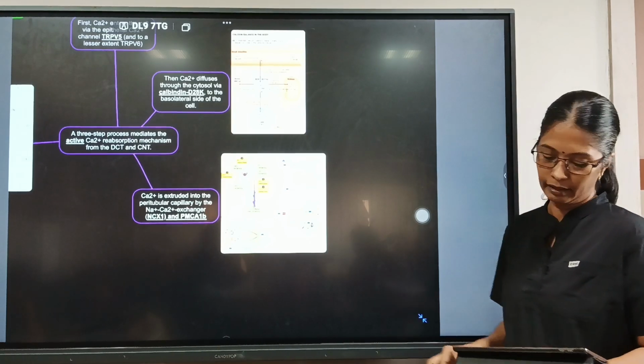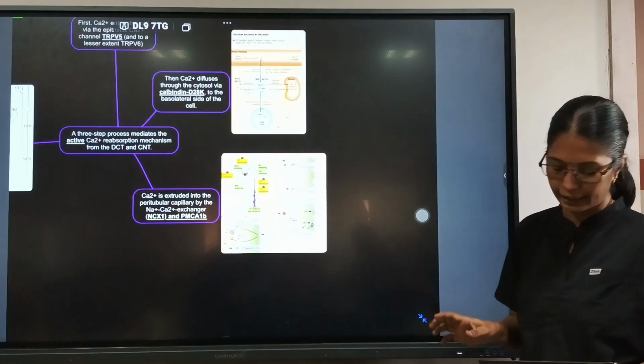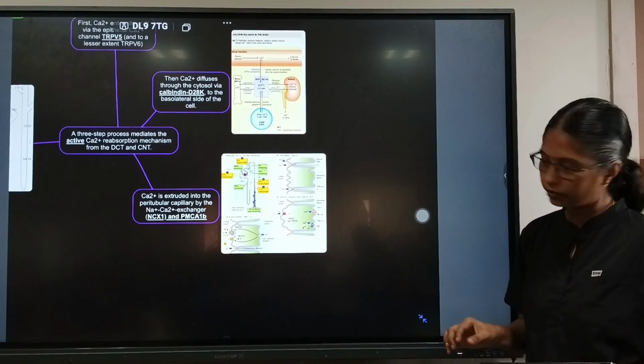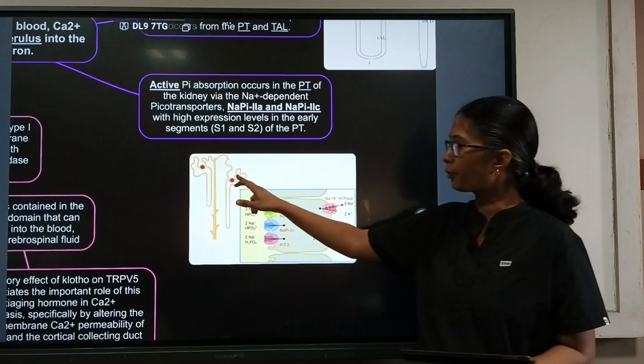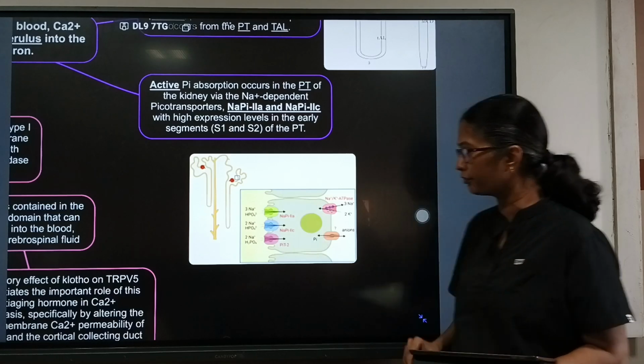And how does the inorganic phosphate get absorbed? It is by active absorption, which is also through the proximal convoluted tubule. So calcium absorption was in the distal convoluted tubule, and this is in the proximal convoluted tubule. This is the glomerulus, the Bowman's capsule, and here is the proximal convoluted tubule.